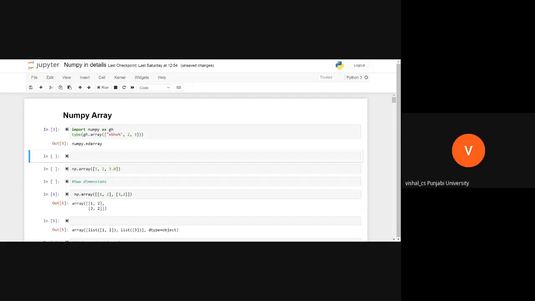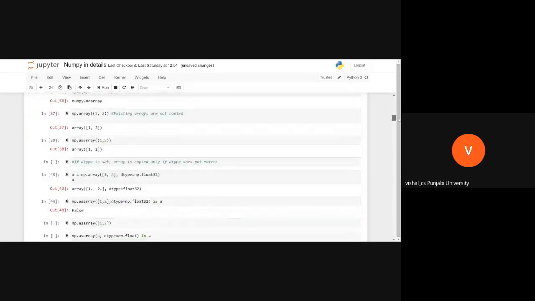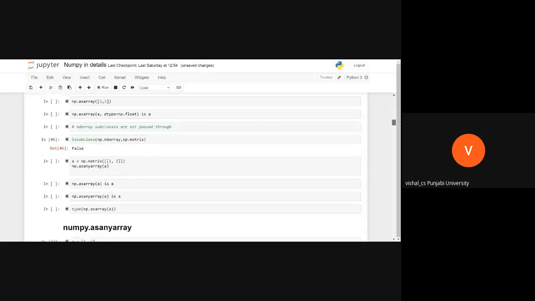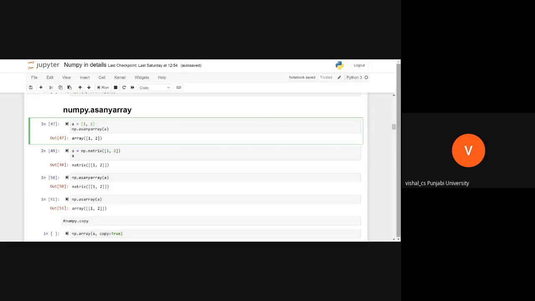Yes, sir. But by naming convention, we import NumPy and alias it as np, so that at a later stage we can understand that this is an array of NumPy. So we write np. Now it is clear that this is an external library, not an inbuilt library within Python itself. Got it, everybody?